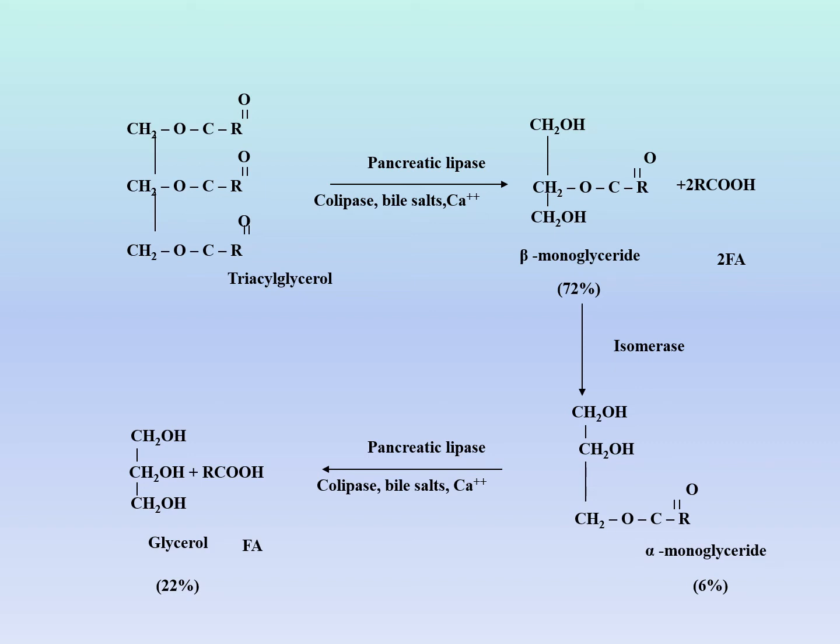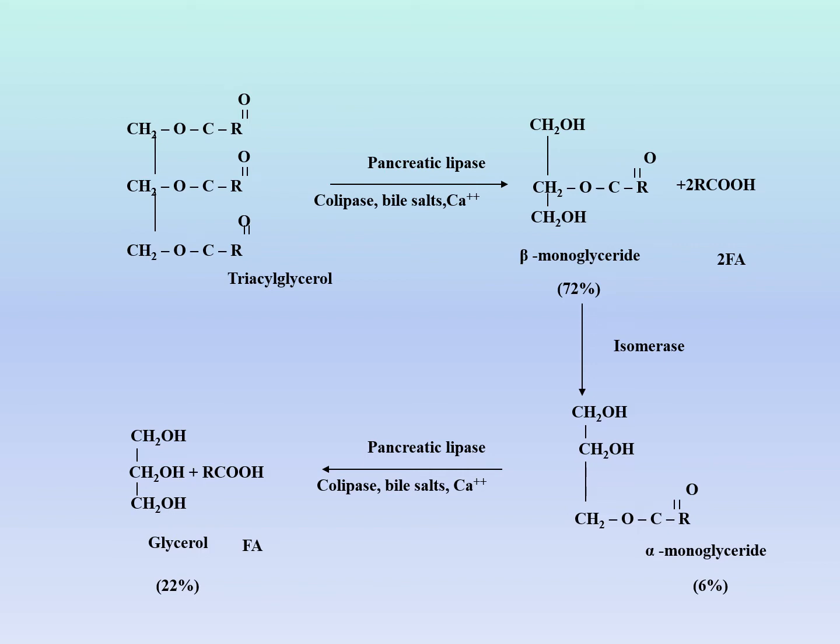72% of beta monoglyceride is absorbed as such. 6% is absorbed as alpha monoglyceride and 22% is absorbed in the form of glycerol and free fatty acid. So 72% is absorbed in the form of beta monoglyceride, 6% in the form of alpha monoglyceride, and lastly 22% in the form of glycerol and fatty acid.